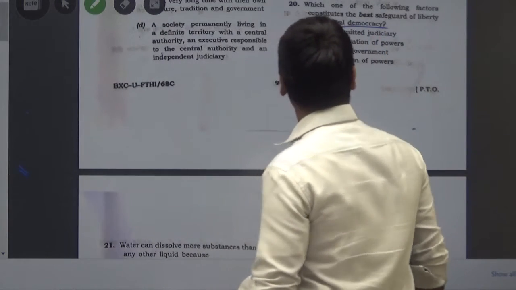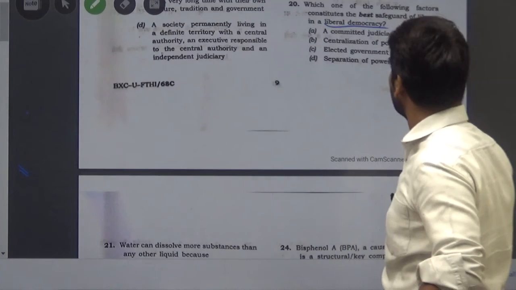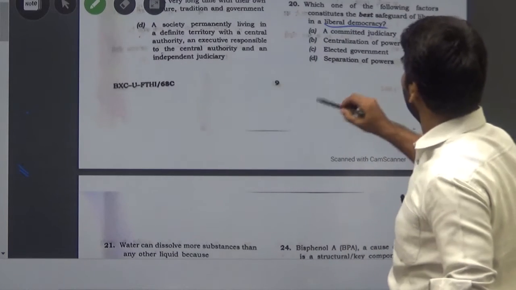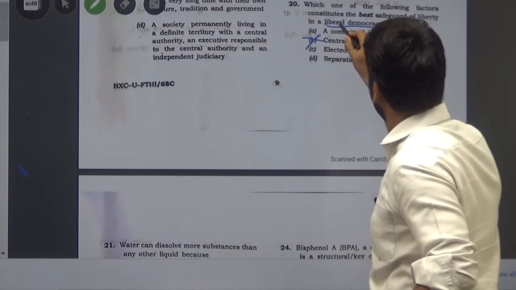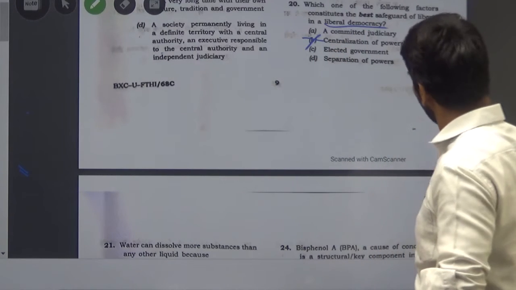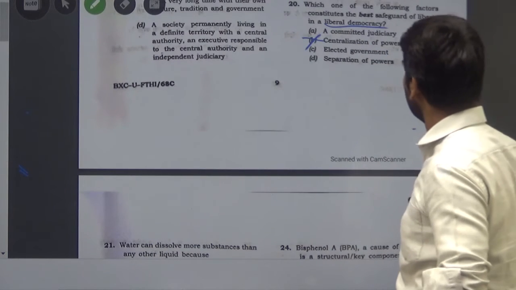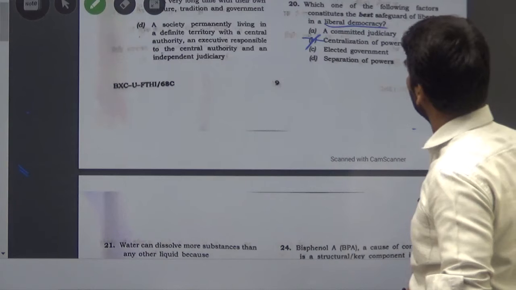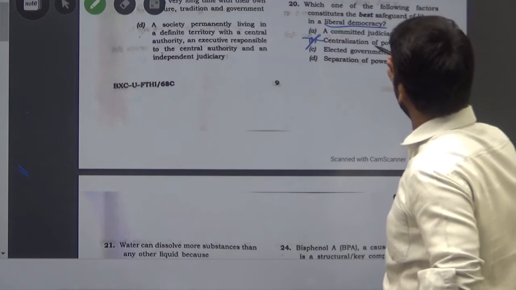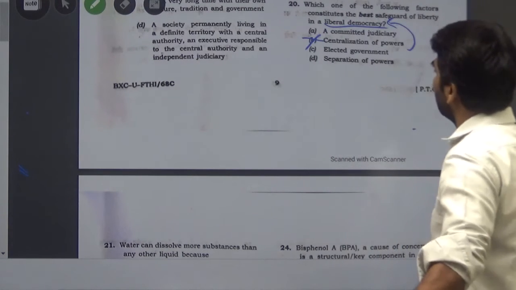In a liberal democracy, where there are very few restrictions, centralization of power is against the word liberal. You can have a democracy with centralization of power, but a liberal democracy means less control or fewer rules and regulations, and this has no relation with it.